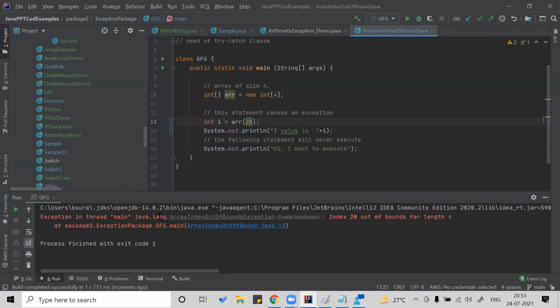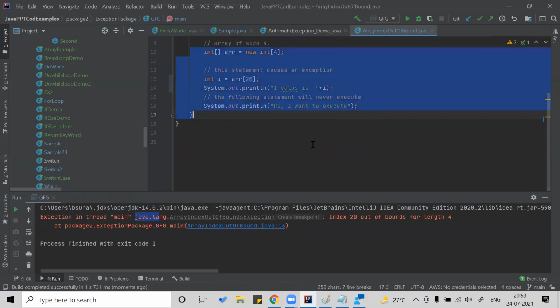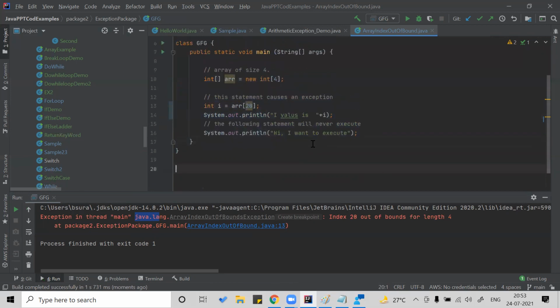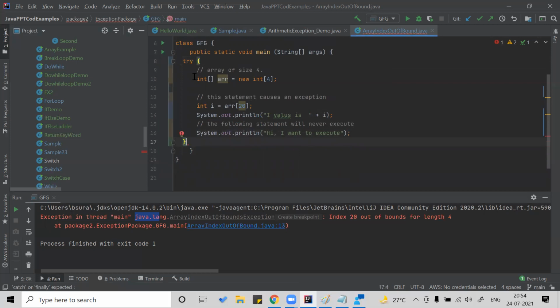What will you get? Java tells you ArrayIndexOutOfBoundsException. Our code does not have a try and catch block. So the next level for handling exceptions is that you can keep all these things in a try block. This is called a try block.